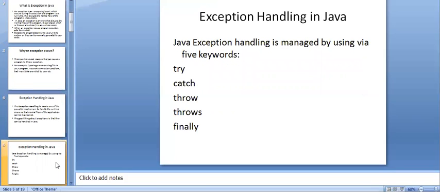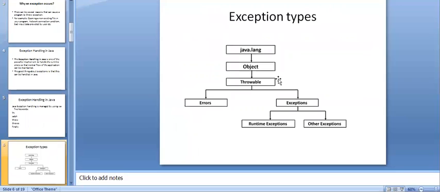The very good thing about exceptions is that they can be handled in Java. Exception handling is managed by using how many keywords? Five keywords. What are the five keywords? try, catch, throw, throws, and finally. These are the five keywords which we are going to use. Here we have the exception type, which indicates the exception hierarchy. Which is the superclass for all these exceptions? There is a Throwable class. Throwable is a superclass.